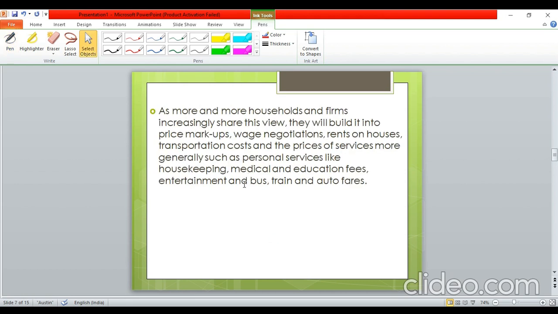And then what happens, guys, because of these inflationary expectations of the households, इसके एक second round effect भी होता है. That is, अगर households को लगता है कि inflation future में बढ़ने वाला है, so they do various types of negotiations with respect to price markups and wage negotiations. वो कहेंगे कि अगर फ्यूचर में इन्फ्लेशन हो रहा है so हमारी वेज बढ़ाओ, क्योंकि हमने अगर अभी वेज बढ़ाने के लिए नेगोशिएट नहीं किया तो फ्यूचर में हमें लॉस हो जाएगा, हमारी रियल वेज कम हो जाएगी. Similarly, for rents on houses, transportation costs, prices of services, and so on. So there are various second round effects as well of these inflationary expectations.